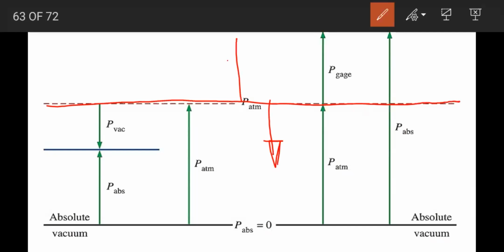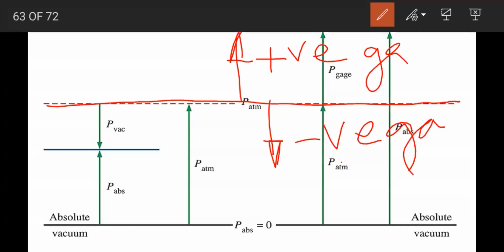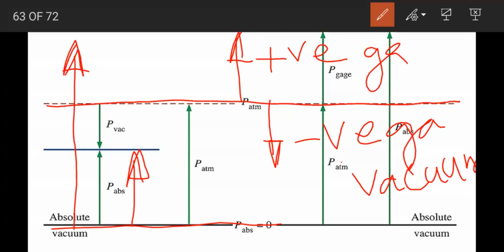So there are two directions. If you are going in this direction, it is positive. If you are going in this direction, it is negative gauge pressure. So it is a negative gauge pressure, and it is a positive gauge pressure. Negative pressure is also called vacuum pressure. And if you are measuring with respect to this line, you can call it absolute pressure. Wherever you go, the value will be positive with respect to absolute. Absolute means it is a positive value.